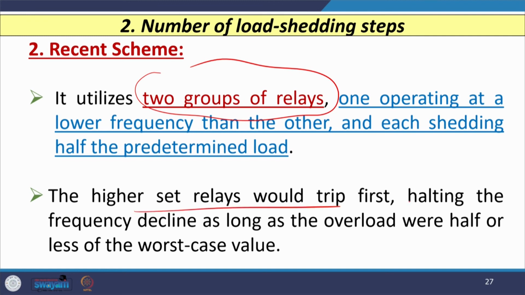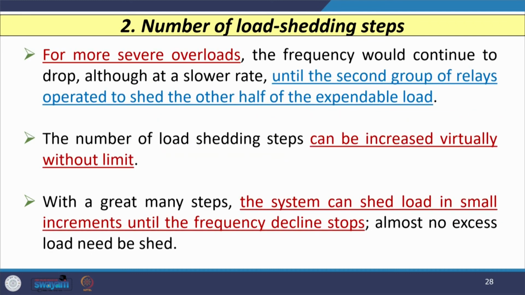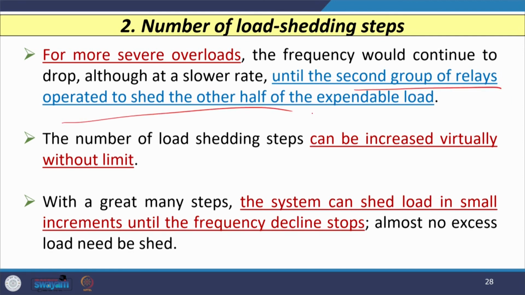So, the higher set of relays would trip first and the lower set of relays would trip later on, so that when the higher set trips first, that is going to halt the frequency decline as long as the overload is half or less of the worst case value. For more severe overloads the frequency would continue to decline, then the second group of relays is going to operate. So, that is why two groups of relays are used in this case.